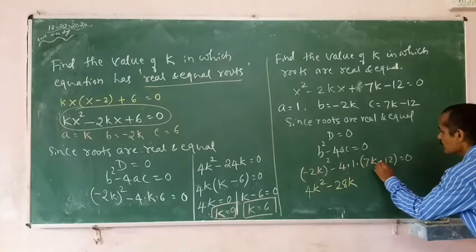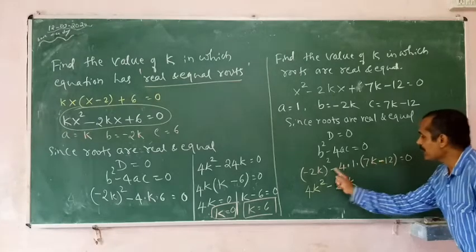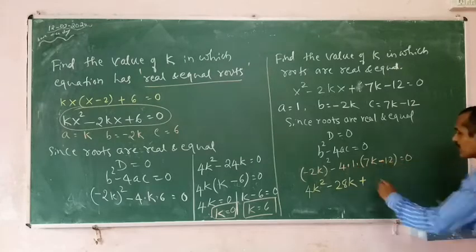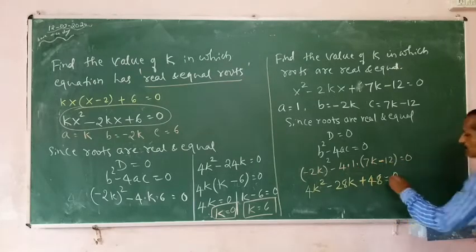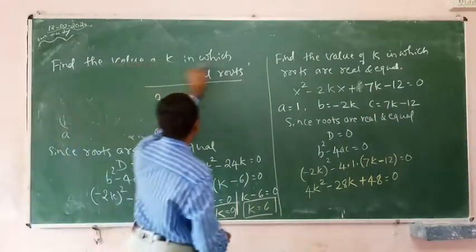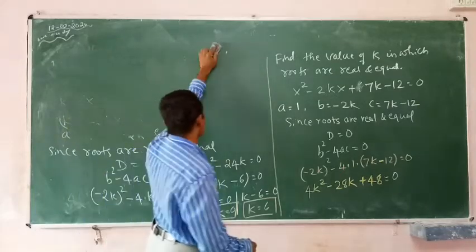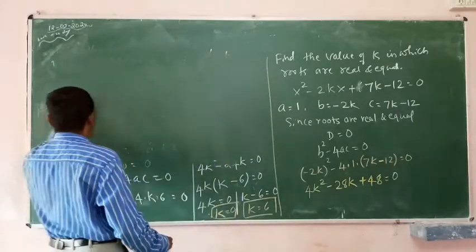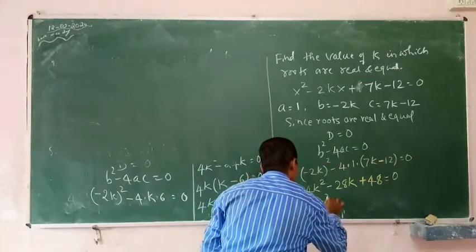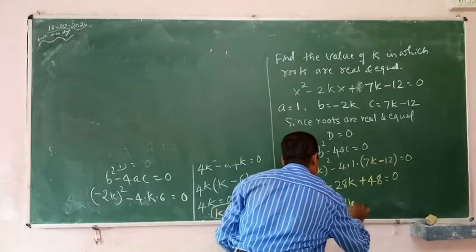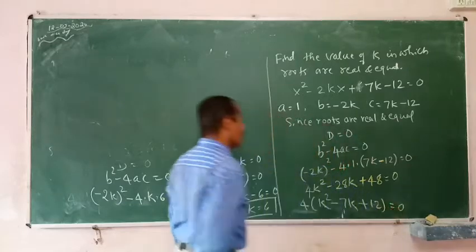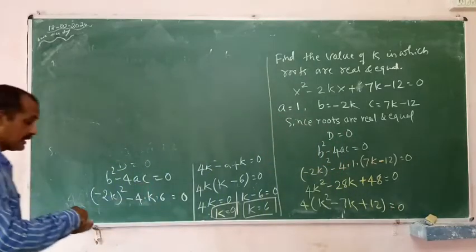28k then is into 7k minus 1. Okay. Minus to minus gives you plus. 4 12s are 48 is equals to 0. Okay students, I can take 4 as a common. And what can I write? 4 into bracket k square minus 7k, 7 4s are 28, plus 12 is equals to 0.